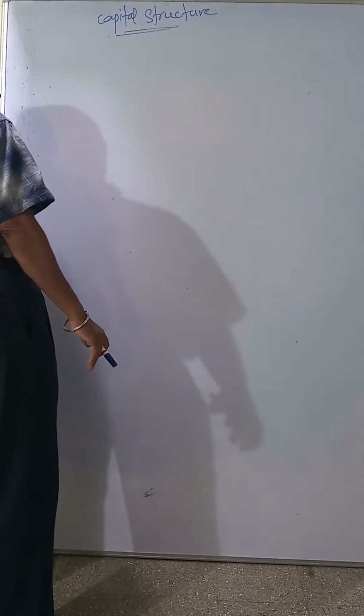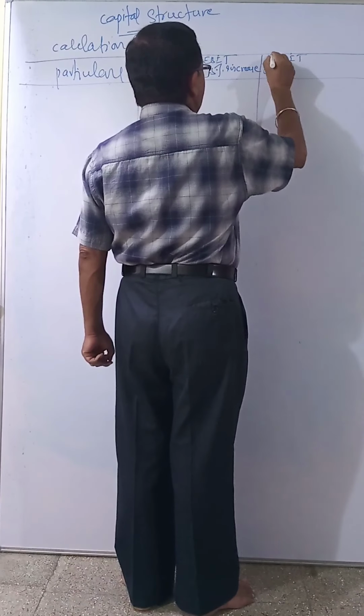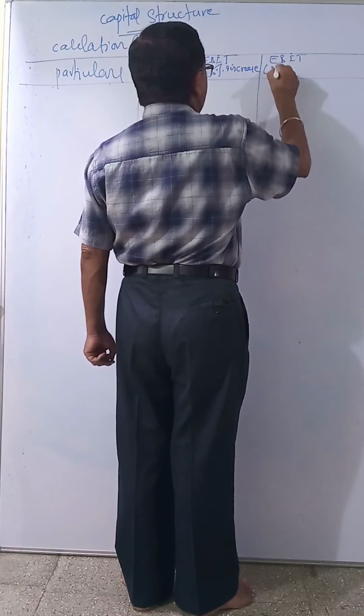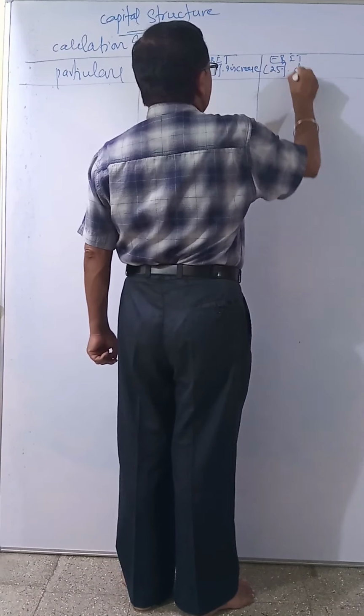Then EBIT, earning before interest and tax, with 25% decrease. In this question, the present, existing EBIT is given as 2 lakh.